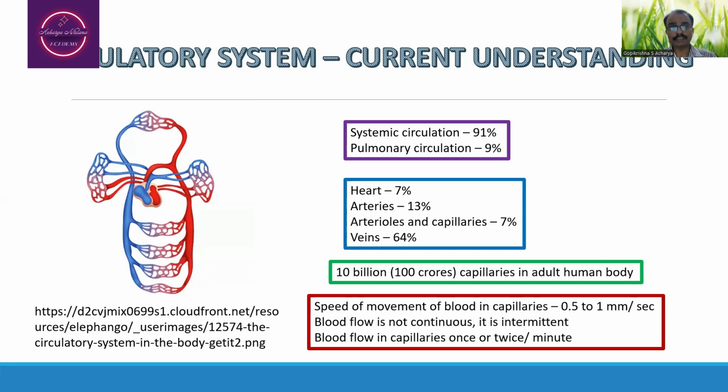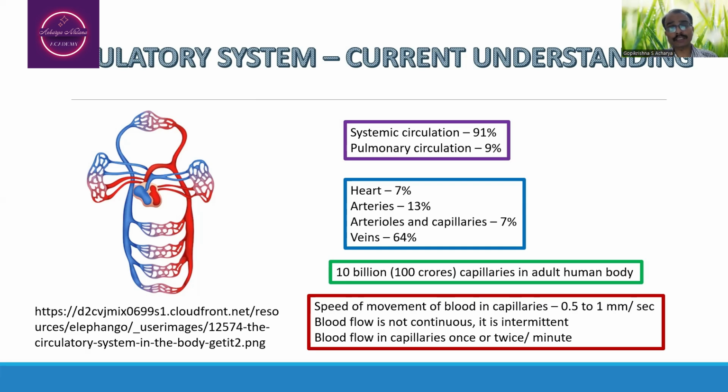Systemic circulation is where the blood is moving from the heart to different parts of the body, whereas pulmonary circulation refers to the movement of the blood from the heart to the lungs. When you think about the whole blood as 100%, nearly 91% of the blood will be present in the systemic circulation, whereas 9% of the blood is present in the pulmonary circulation.